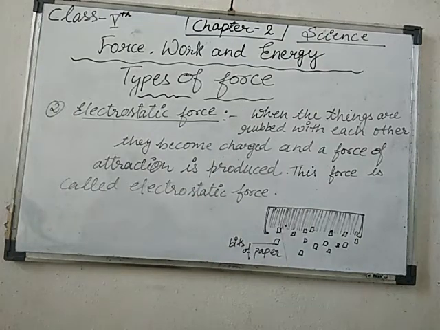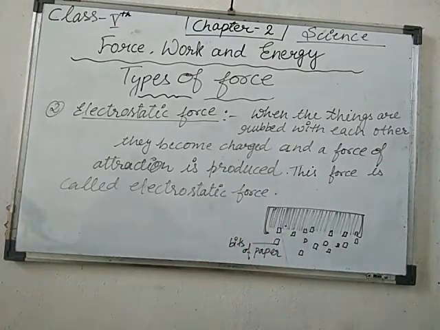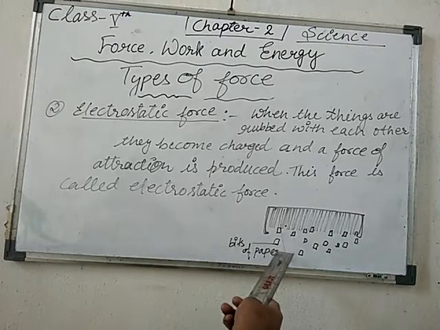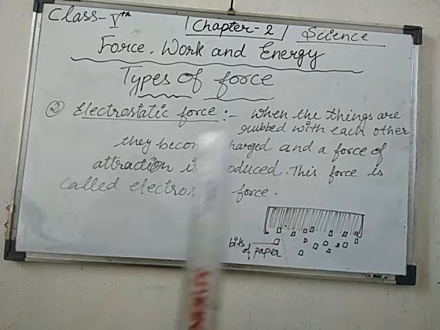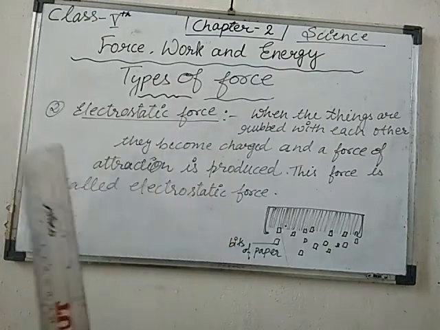Okay students, one more thing I would like to tell you. When two things are rubbed with each other, both objects get charged and a force of attraction is produced. Force of attraction means the ability to attract things. Suppose I have bits of paper that are very light in weight, kept on the ground. You take a comb and rub it with your hair continuously for 1 or 2 minutes.